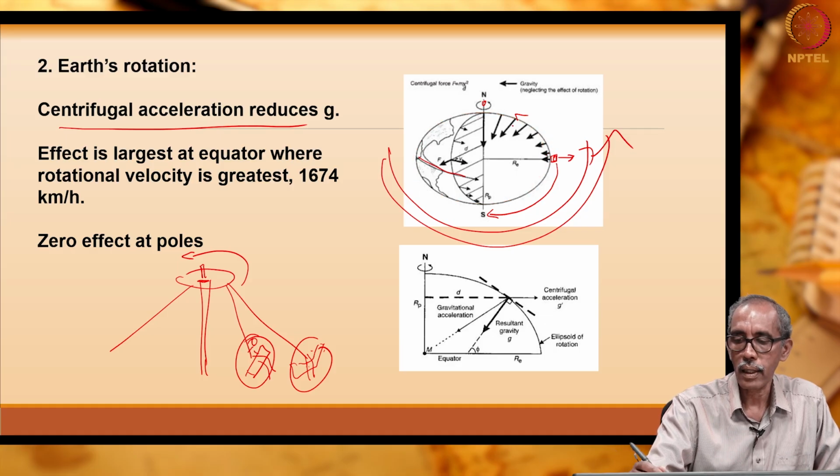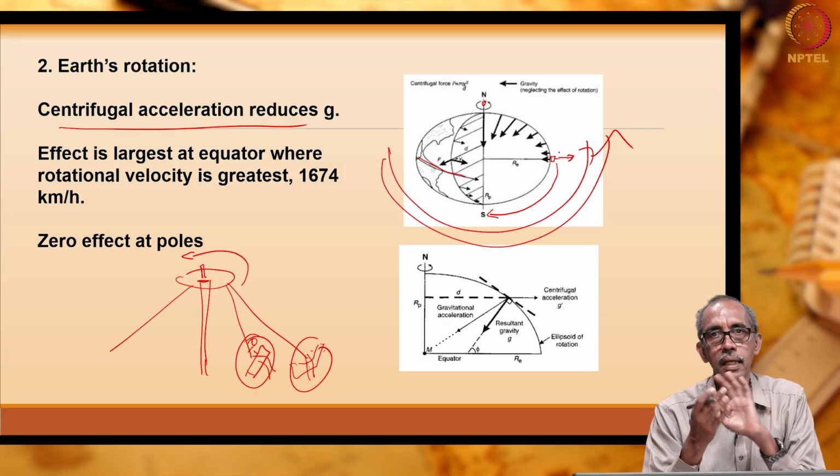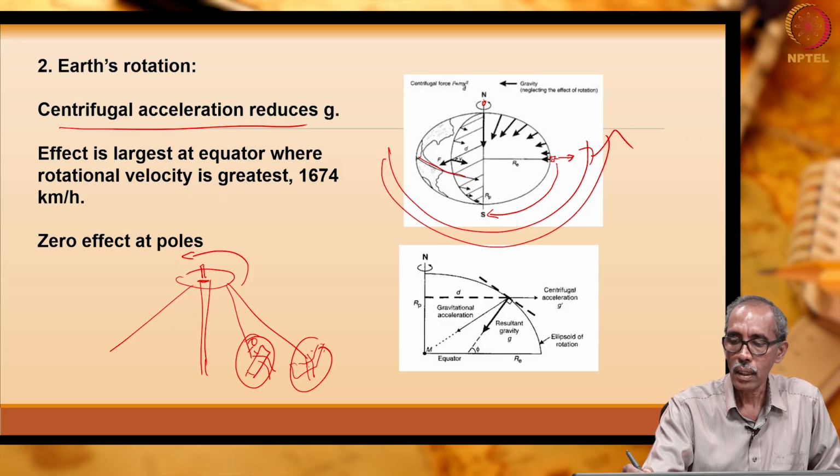So, all these black arrows indicate the gravitational pull. The gravitational pull is affected by the centrifugal acceleration, since this body wants to fly away from the surface of the earth due to the rotation of the earth. As the earth rotates, this body wants to fly away, due to which it experiences comparatively lesser gravity than if the same body is kept somewhere here.